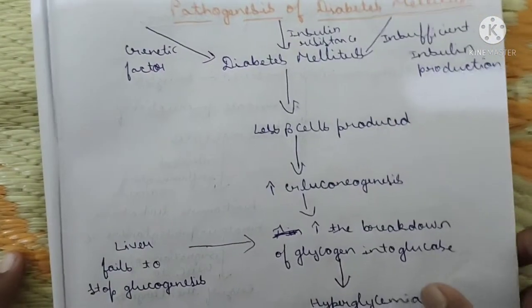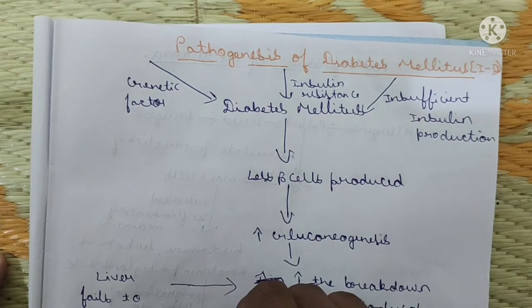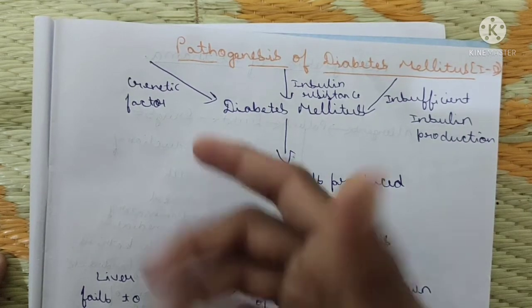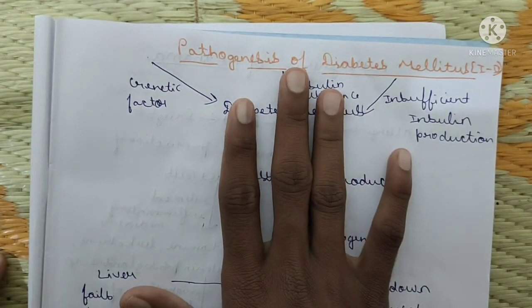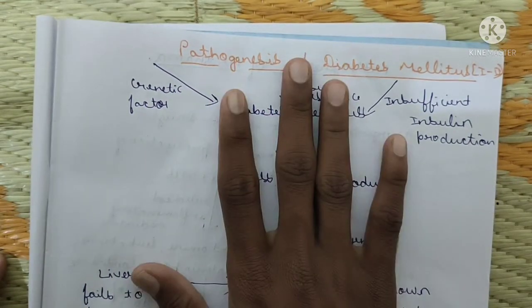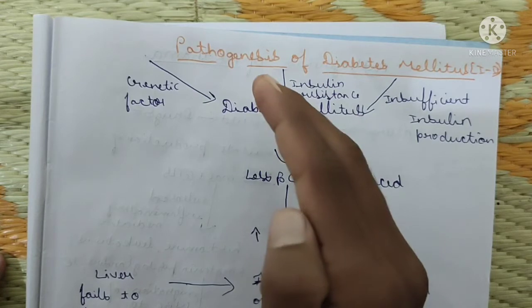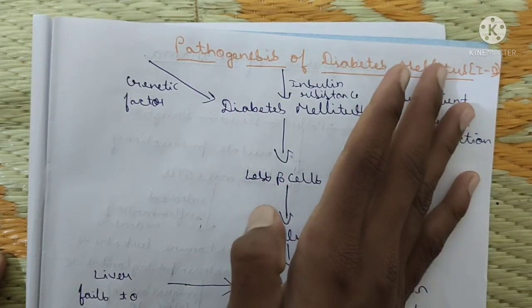Yes, today I am here in front of you to discuss how to write the pathogenesis in pathophysiology. Means in the pathophysiology subject, how to describe the pathogenesis of any disease or any disorder. Got it? By watching this video, my dear brothers and sisters, your doubts will be cleared, because writing pathogenesis is very important in the pathophysiology subject.